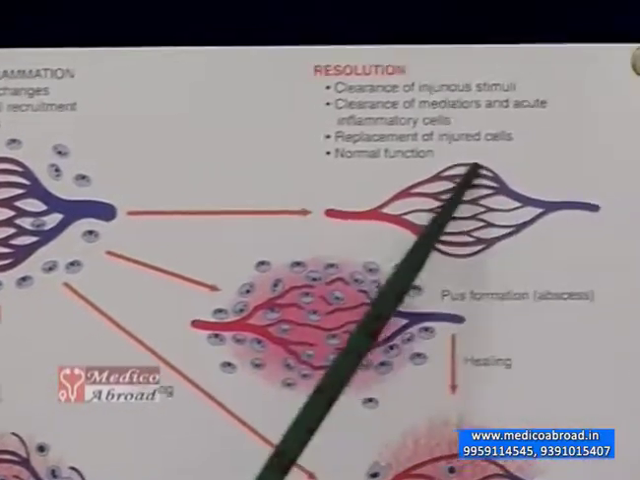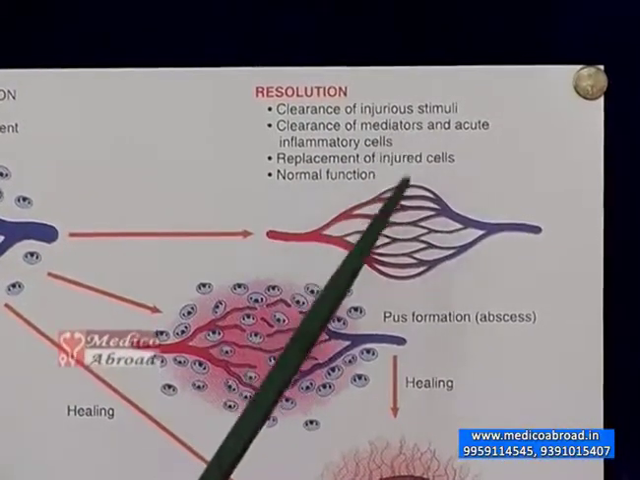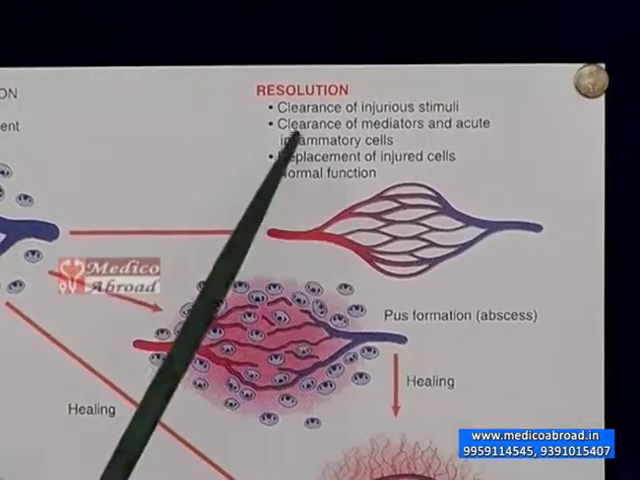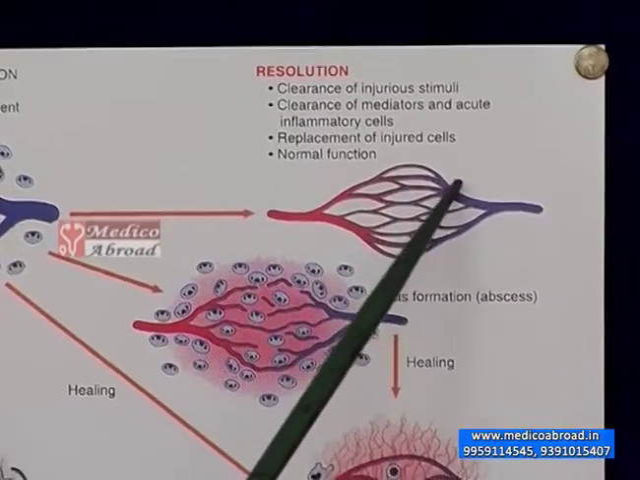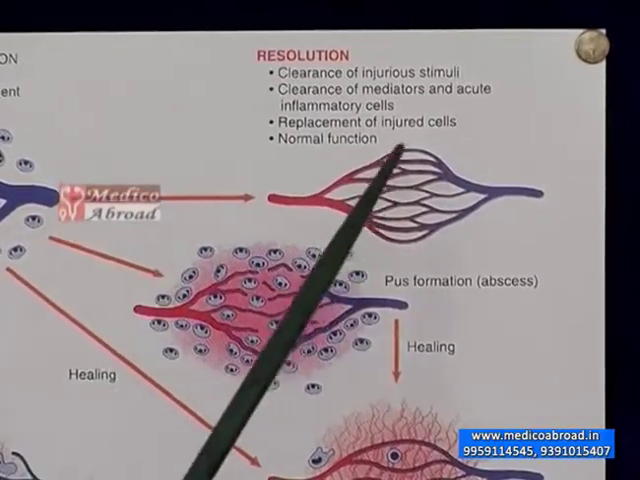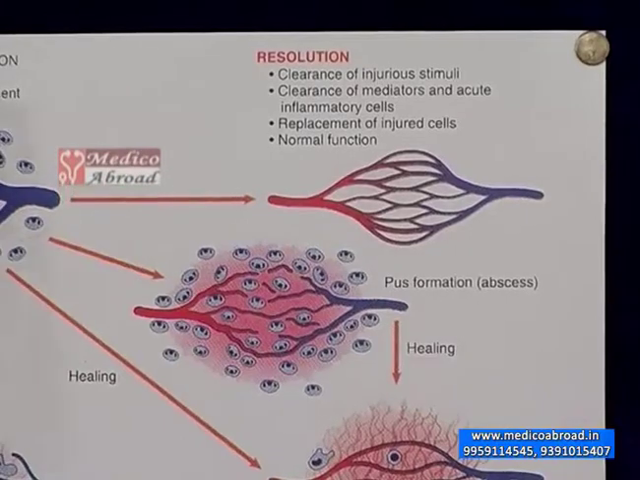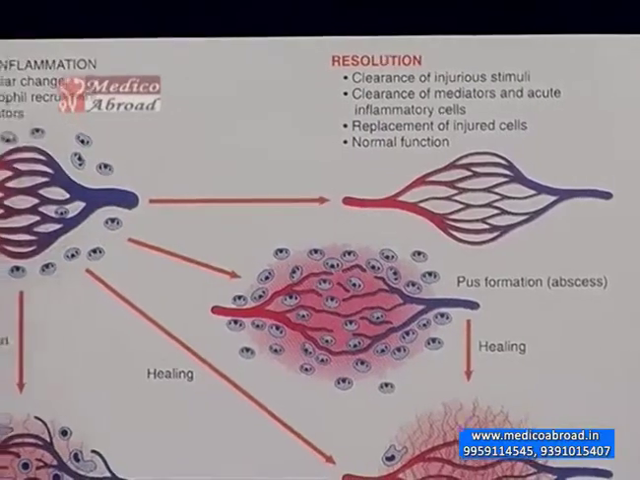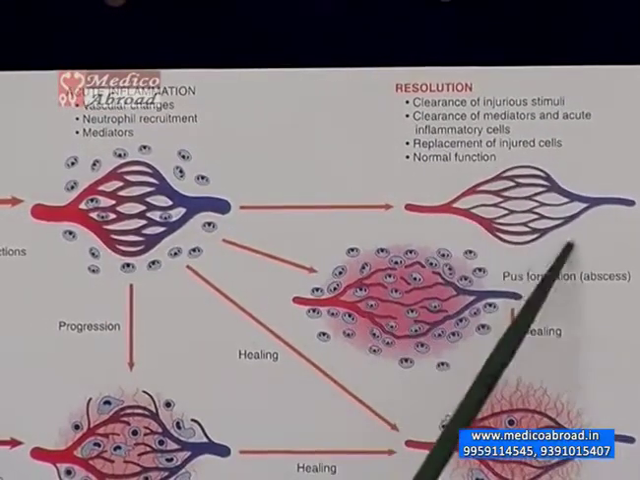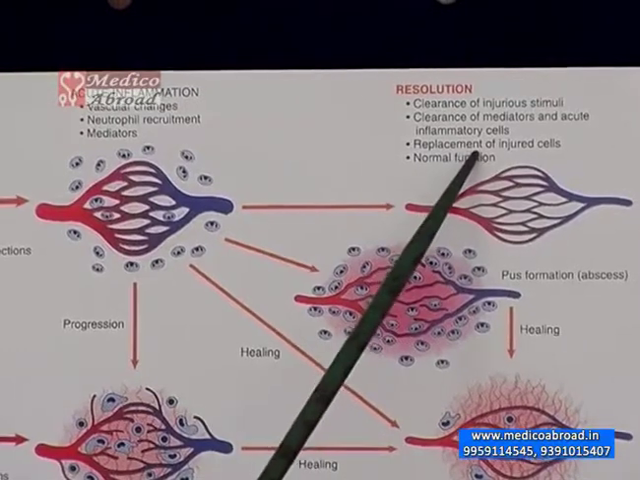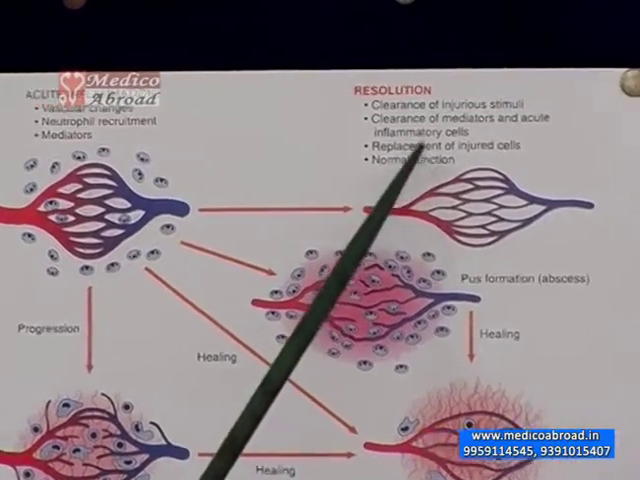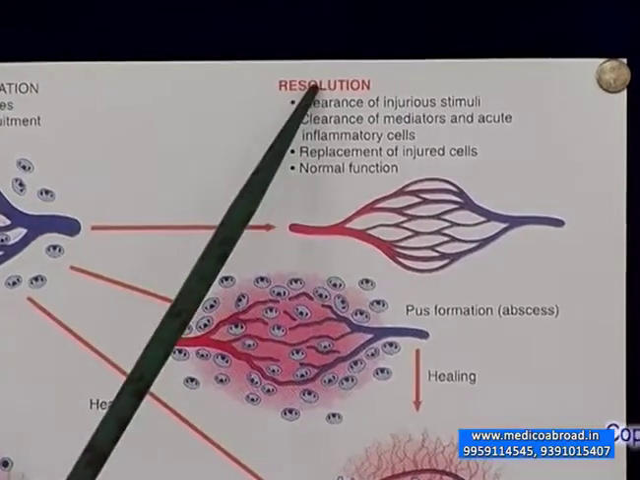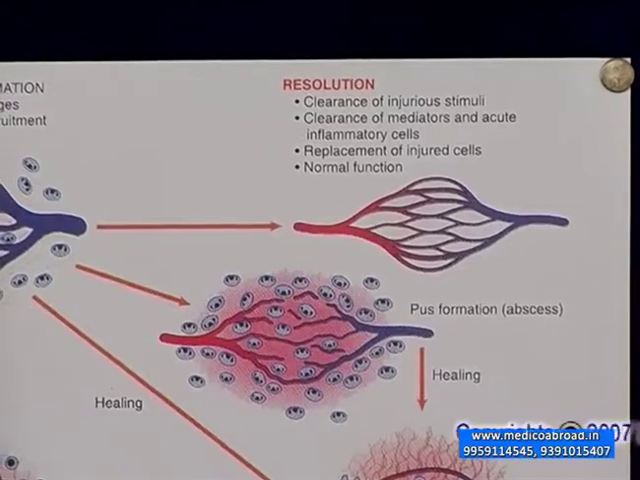Complete resolution, where the clearance of the injurious stimuli occurs, the stimulus is completely taken off. The clearance of mediators and acute inflammatory cells occurs, which means these neutrophils which are recruited are taken away from this area. The mediators also are eliminated from this area. The injured cells are replaced. Normal function comes back. Normal function is restored in complete resolution of acute inflammation.